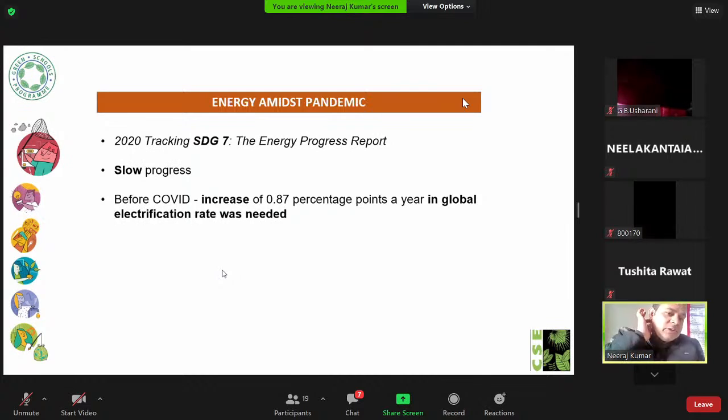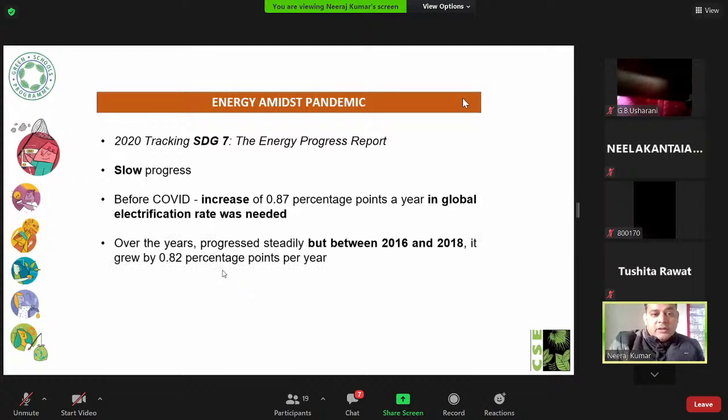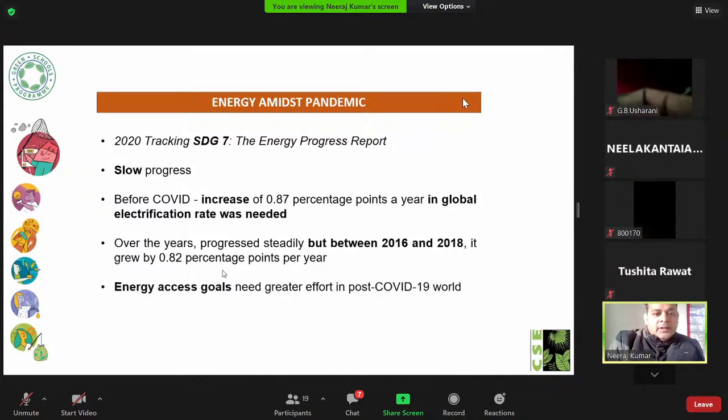Before COVID, it was going pretty well, and we ended in the year 2018 with almost 90% electrification rate of the total population. But after COVID it slowed down. An increase of 0.87 percentage points in the global electrification rate was needed, but it is going very slowly after COVID. During COVID, it went completely down. Energy access goals need greater effort in the post-COVID world.